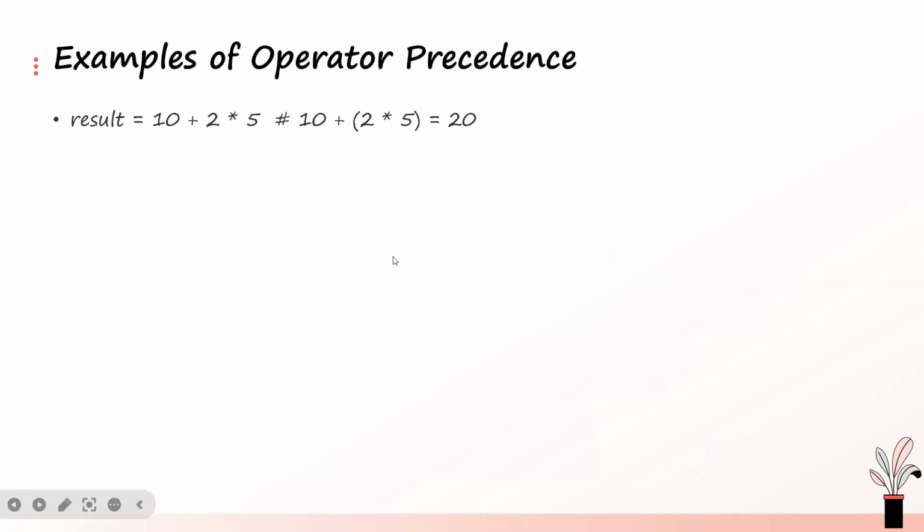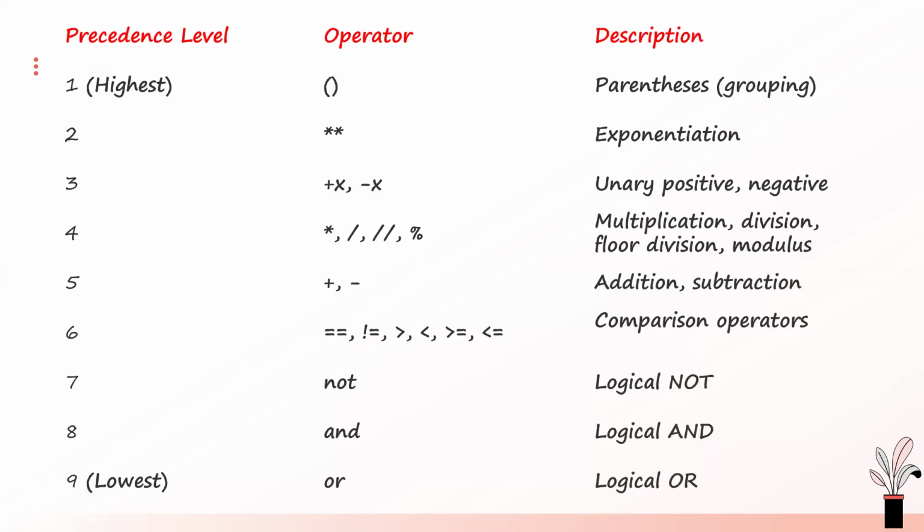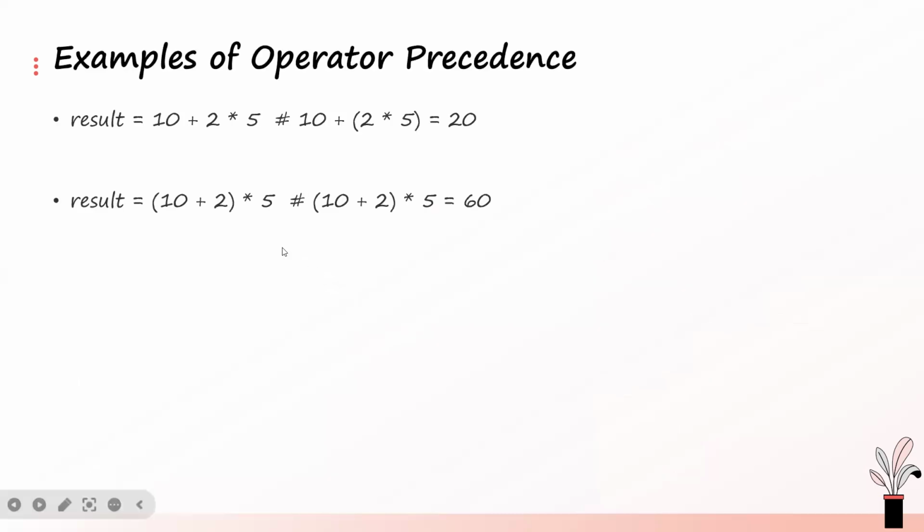So let's take a look at some examples. All right, we have 10 plus 2 times 5. Which one will be evaluated first? Multiplication has higher precedence. If you go back to our table, you will see that multiplication has higher precedence than addition. So in 10 plus 2 times 5, 2 times 5 will be evaluated first, then the result will be added to 10. That is what we did there.